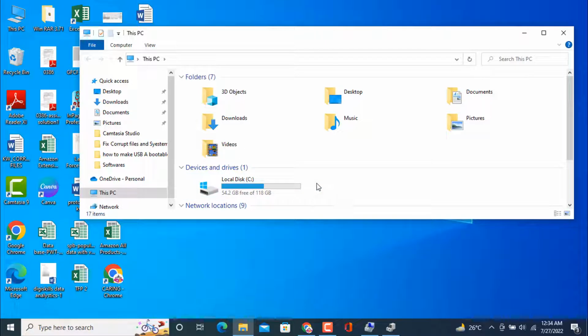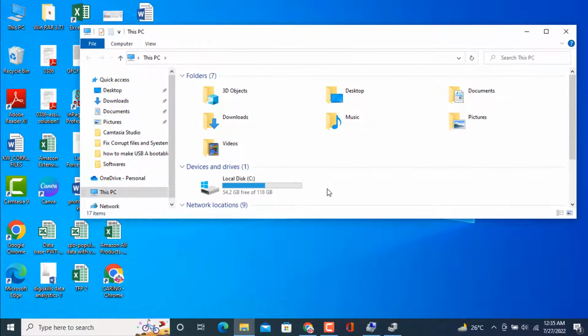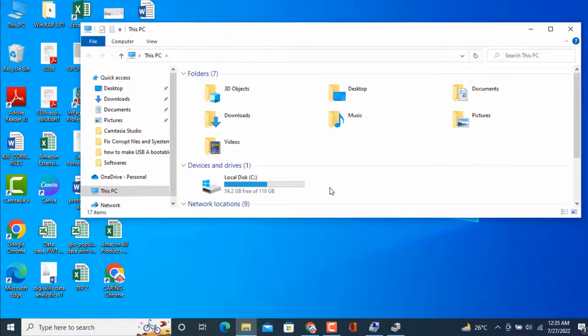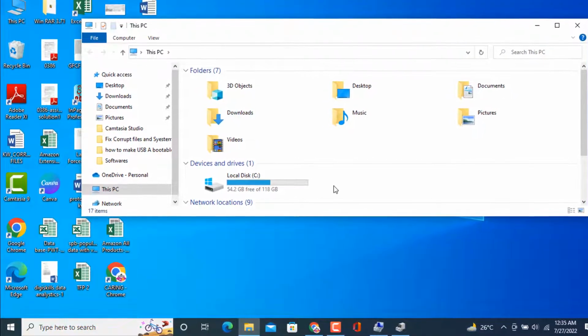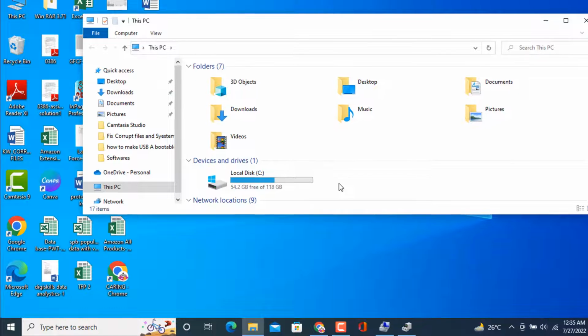At the beginning, both drives are visible on this screen, but after some time, only this local disk, which is SSD, is seen, but the other is not. So, in this video, I am going to show you how you can recover your second HDD disk which is used as a storage device.